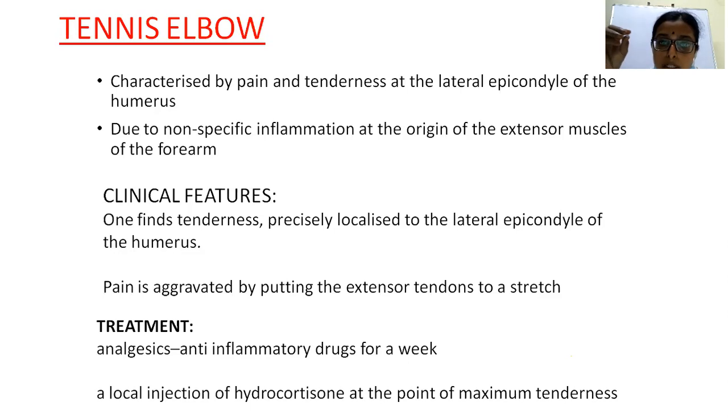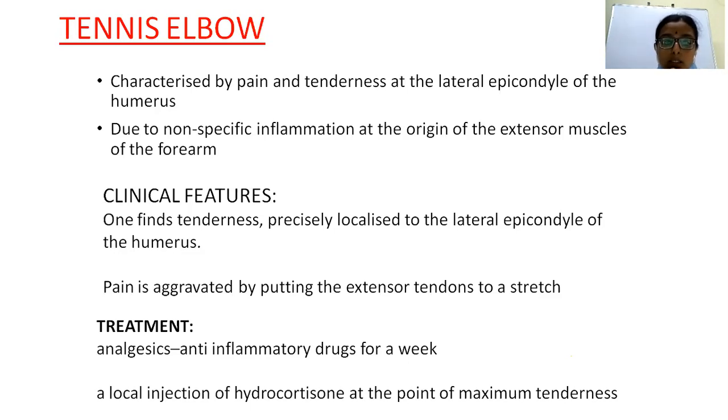And the patient usually finds tenderness precisely located at the lateral condyle of the humerus. And whenever the extensor muscles are stretched, the pain is aggravated.